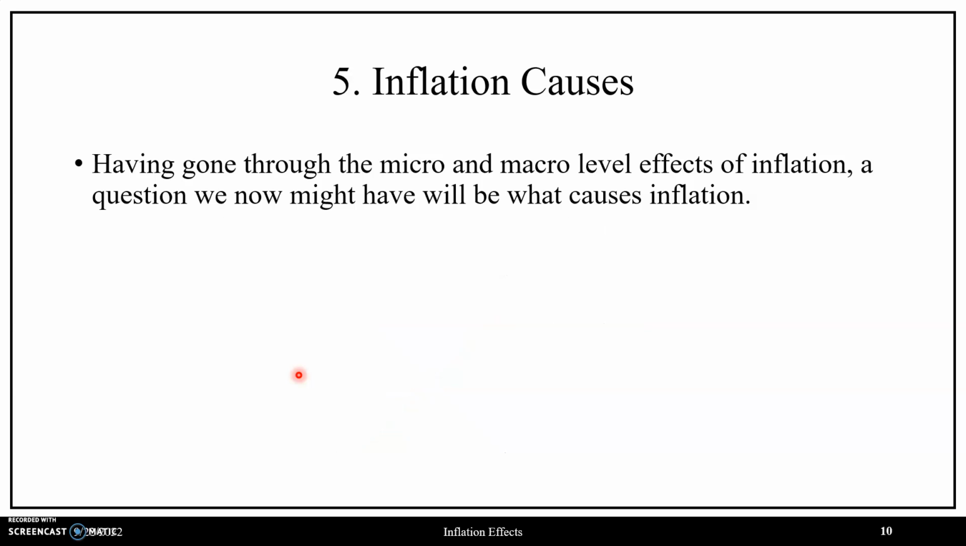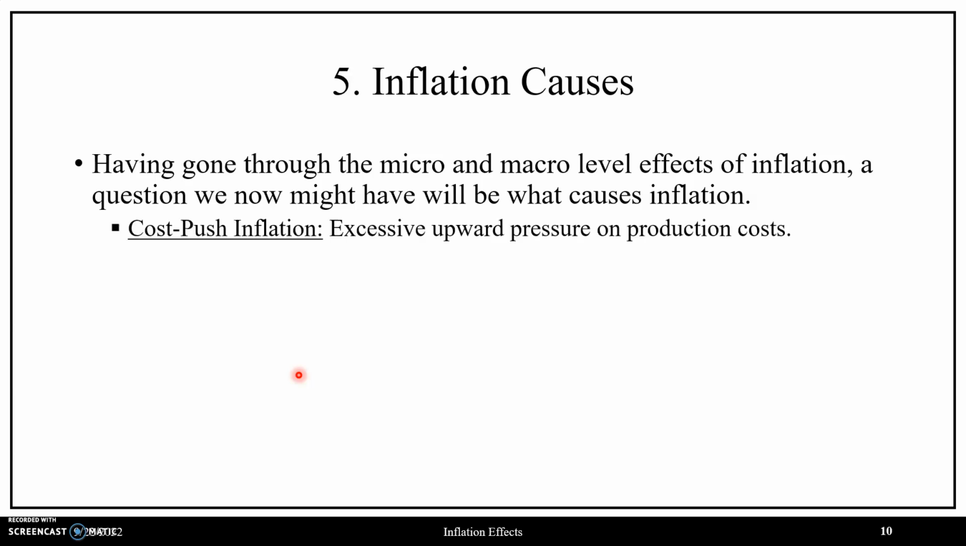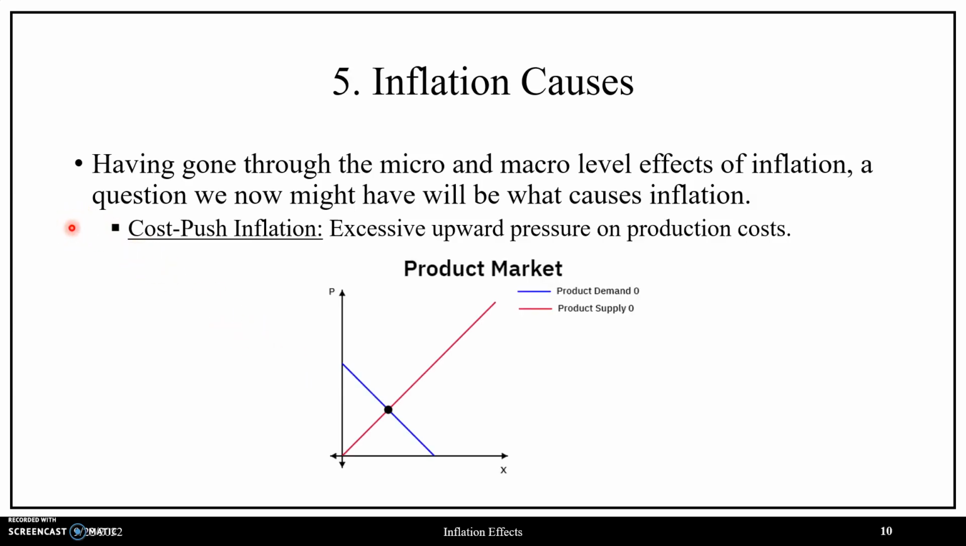So having gone through the demand side cause for inflation, let us now go to the supply side reason in which inflation occurs, in which we'll have cost push inflation. And this will be excessive upward pressure on production costs, where once again we do not have the framework in place to examine the aggregate product market of an economy, but we can use our framework for a market of a single good or service to develop the intuition.